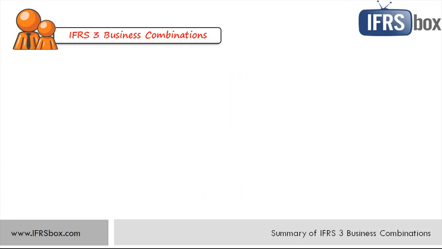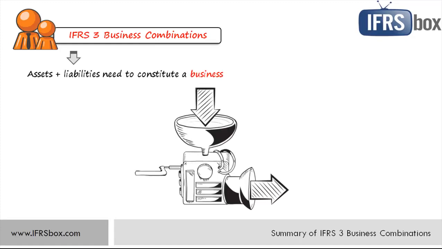First of all, let me tell you that in order to account for a business combination, assets and liabilities acquired need to constitute a business. Otherwise, it's not a business combination and an investor needs to account for the transaction in line with some other IFRS standard. The guidance in IFRS 3 says that the business can be acquired in many different ways and it needs to contain three basic elements to be a business. Inputs, which is any economic resource that creates or can create outputs when one or more processes are applied to it, for example, non-current assets or inventories or cash.